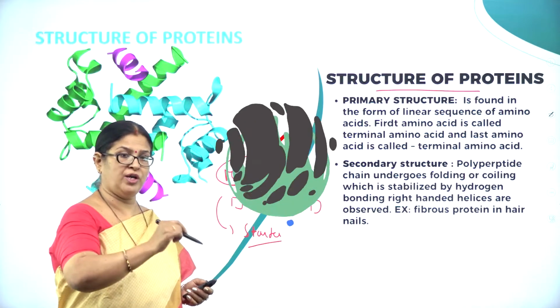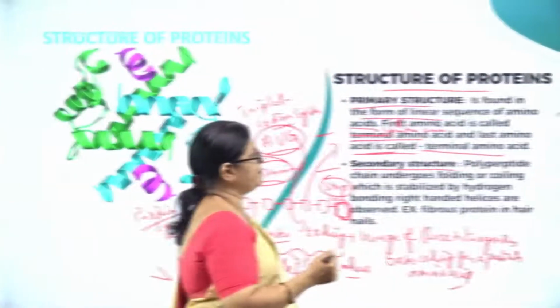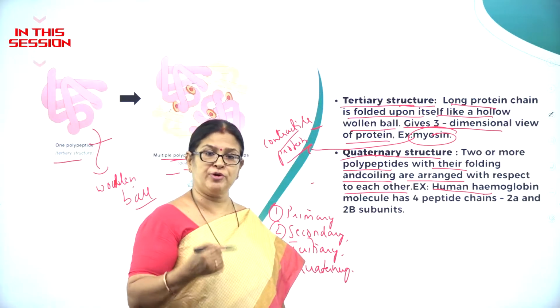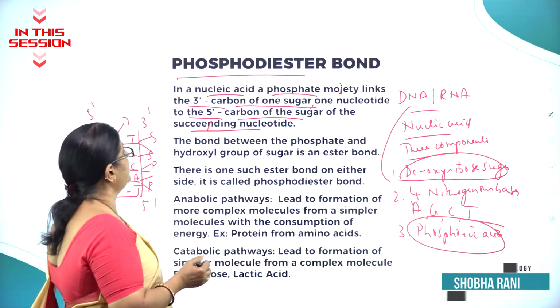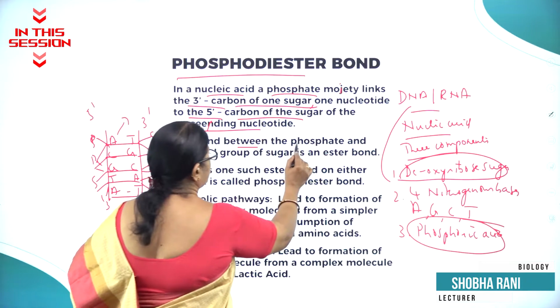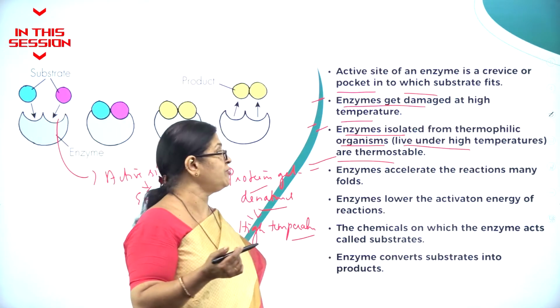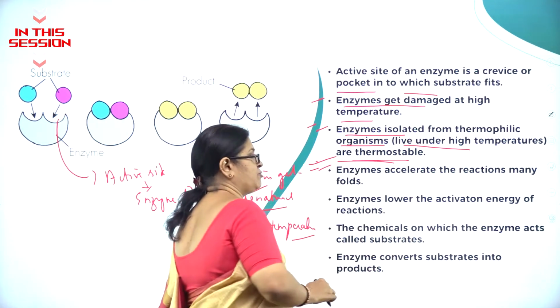Always a protein molecule starts or begins with an amino acid called methionine. Primary structure is found in the form of linear sequence. Hemoglobin is a protein which is a carrier of oxygen. So what is a phosphodiester bond? The bond between the phosphate and the hydroxyl group of sugar is an ester bond. So enzymes isolated from thermophilic organisms live under high temperature. They are called as thermostable.